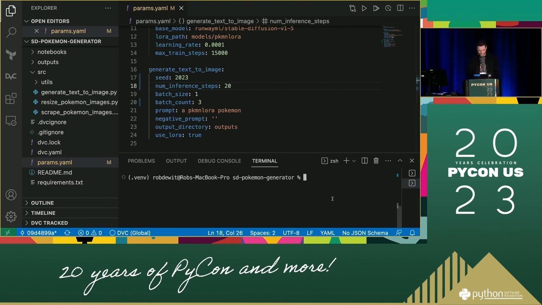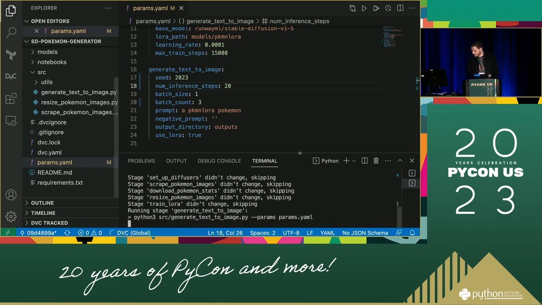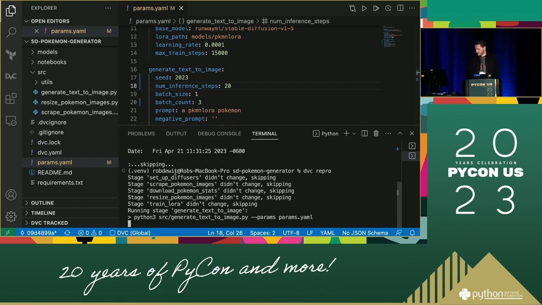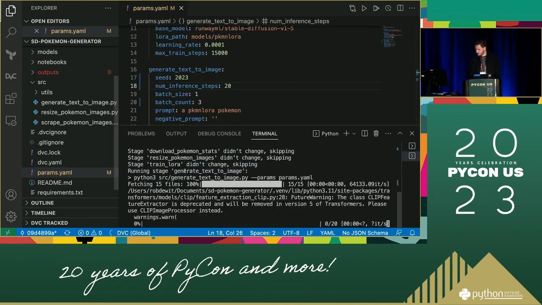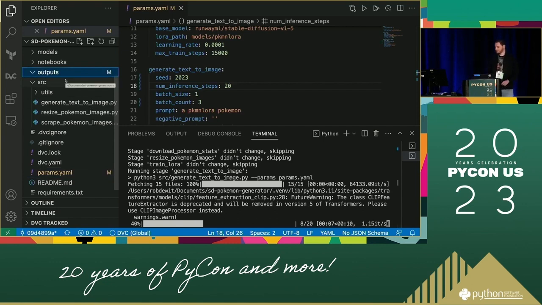So if we now do DVC repro, which stands for reproduce, we can, oh, hey, there we go. We can now use DVC repro to reproduce our pipeline. And DVC, as you will see, it has cached the underlying stages, so it's skipping those, and then picking it up where we generate our text to image. And we can see the images come in our outputs folder. It's going to take a little while, so a few steps. Should have triggered this while the mic was off.